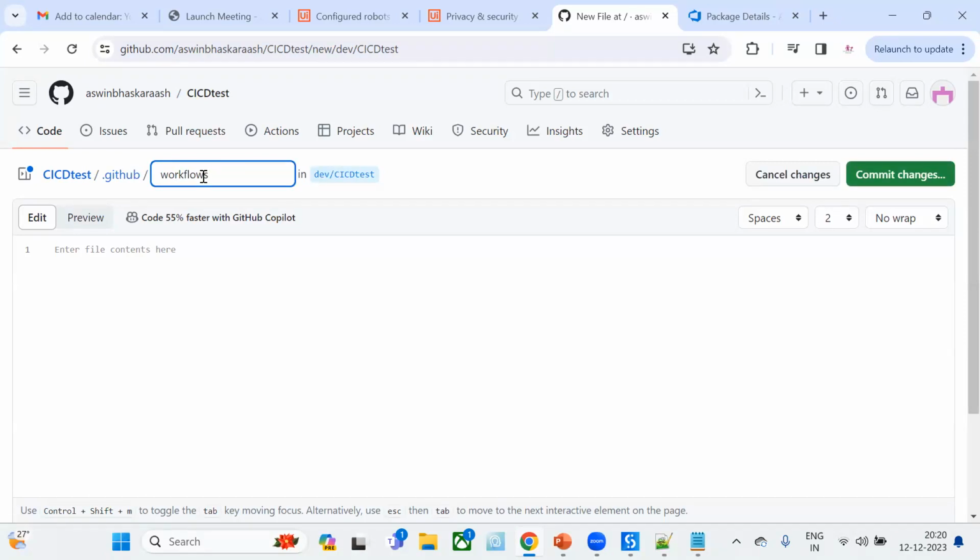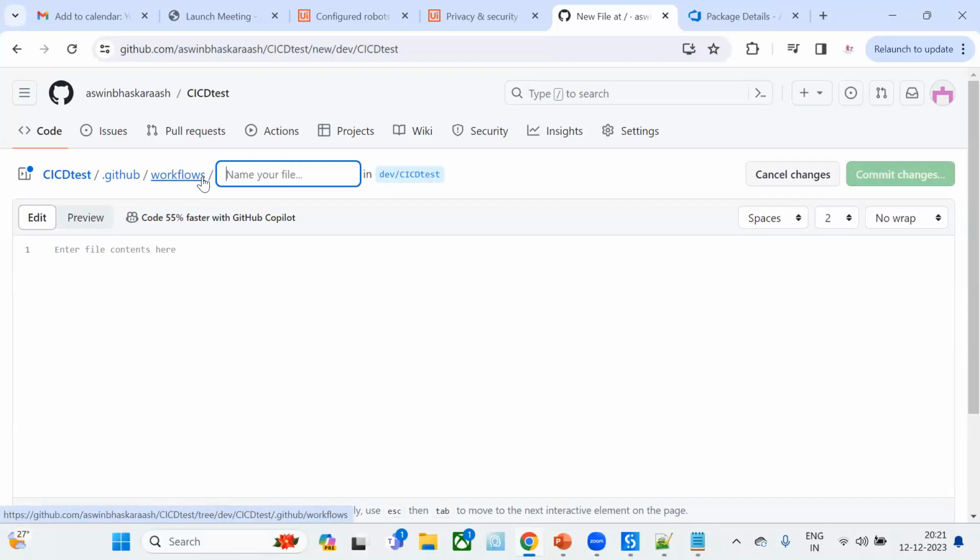Okay, now I have provided workflows. Now GitHub will understand, okay, there is a workflow I need to take care of, I have to start some action. That is the concept here. So this is the general format which we need to follow to store the YAML file. Inside .github/workflows, again provide a slash and provide a name.